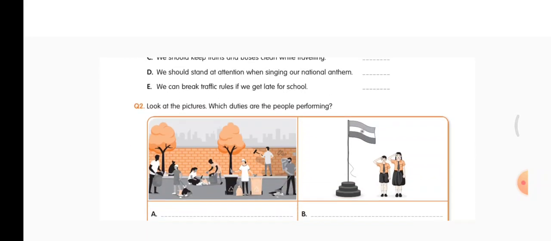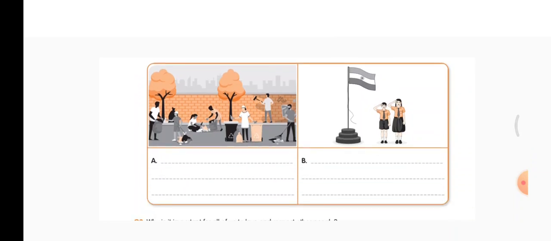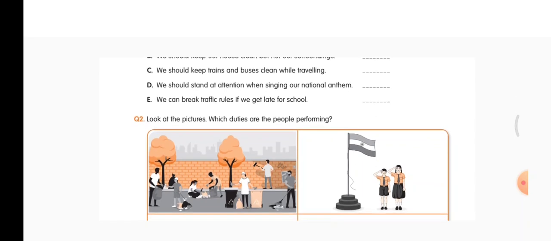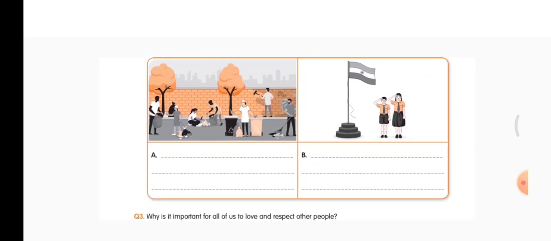Now question 2, look at the pictures. Which duties are the people performing? So two pictures we have here. Let's examine the first picture. Picture A. Here we see an orange wall and trees in orange color, and people are doing something. Almost every person is doing something. So what is it? You have to write about it. What are the people doing here? What kind of duty are they performing, right?